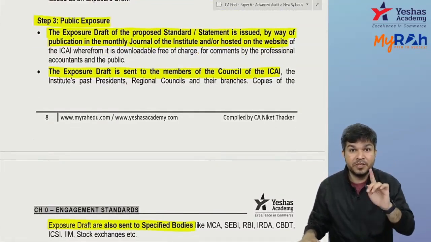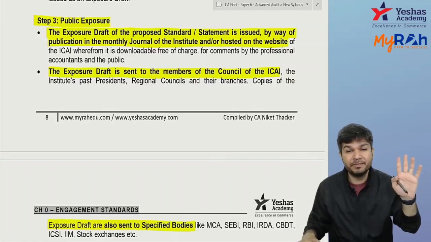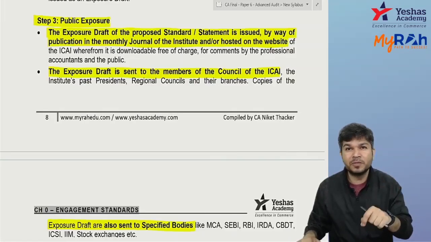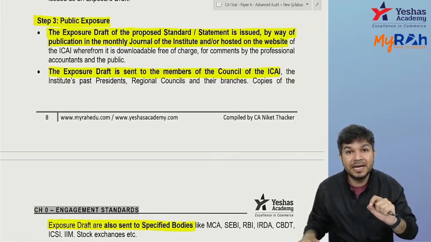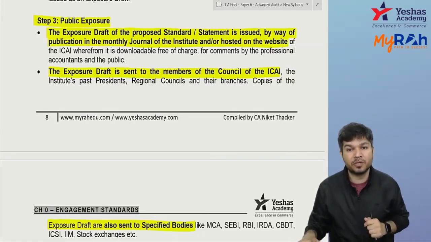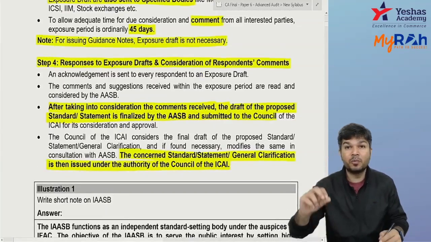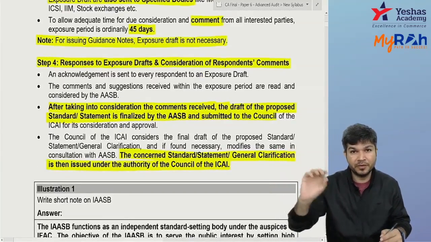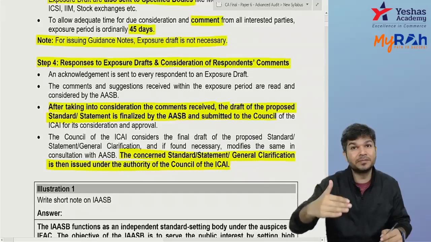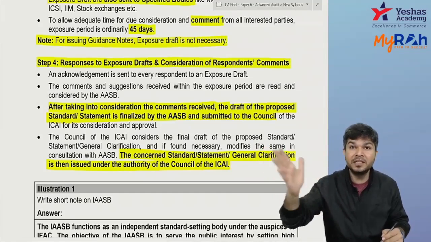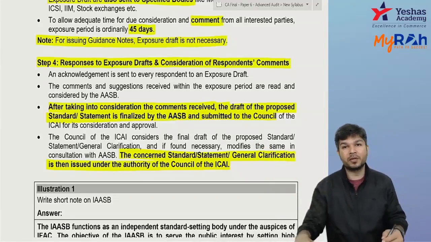The procedure for issuing or modifying a standard, both are the same. For a guidance note also, the procedure is the same, except that under a guidance note, an exposure draft is not required. Step 3 is not required for a guidance note. If you're issuing or modifying a guidance note, step 3 is not required. If you're issuing or modifying a standard, steps 1, 2, 3, 4 all are required.